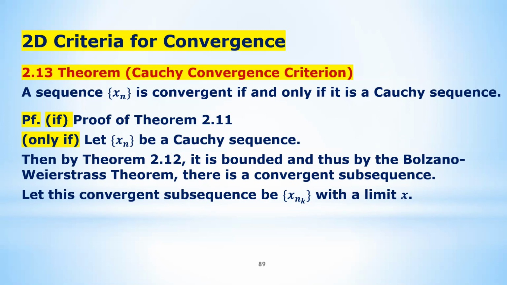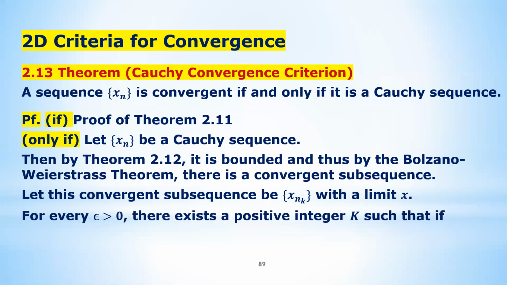So let this converging subsequence be xnk, which is converging to a limit x. Now we're going to show that the original sequence xn is also converging to x. Let's begin with the argument. For every epsilon greater than 0, there exists a positive integer K such that when both n and m are greater than K, the distance between xn and xm is less than epsilon over 2.